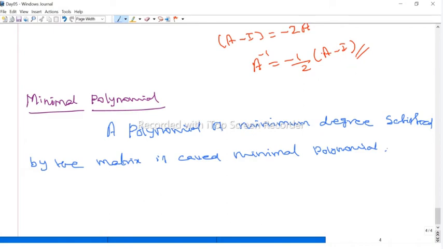So that means A satisfies so many polynomials, and we have to take the minimum degree polynomial. And there should be monic anyway. I can add the extra condition: it should be a monic polynomial. Monic means that the leading coefficient should be 1. A monic polynomial of minimum degree or least degree satisfied by the matrix A is called the minimal polynomial.